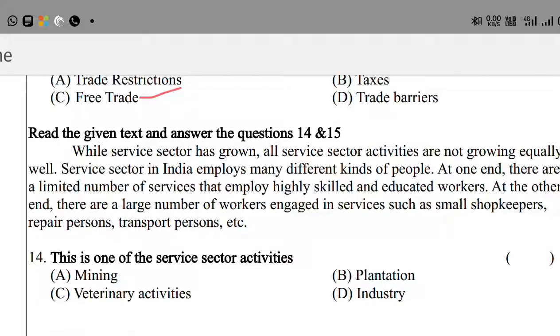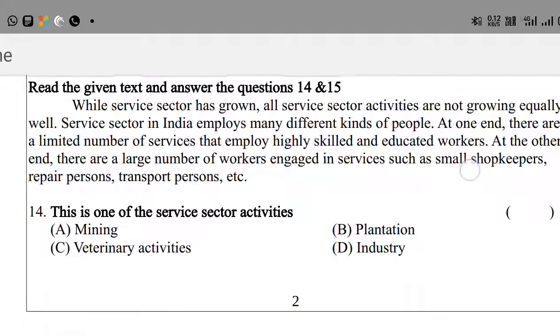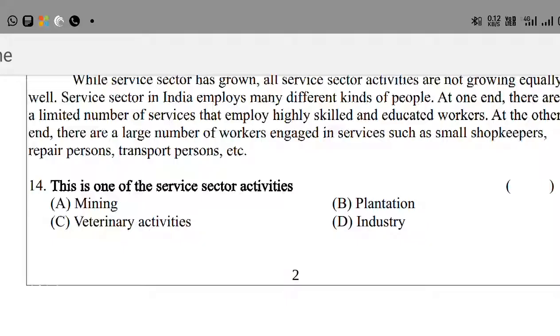At the other end, there are a large number of workers engaged in services such as small shopkeepers, repair persons, transport persons, etc. Based on this passage, my dear pupils, children and competitive exam aspirants, we have to answer questions 14 and 15.